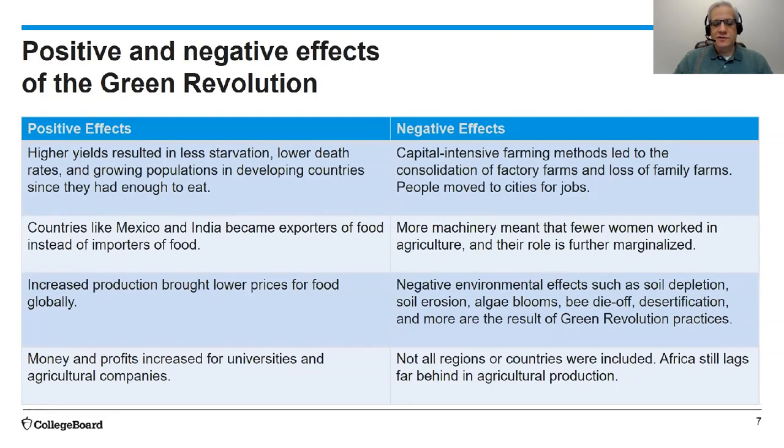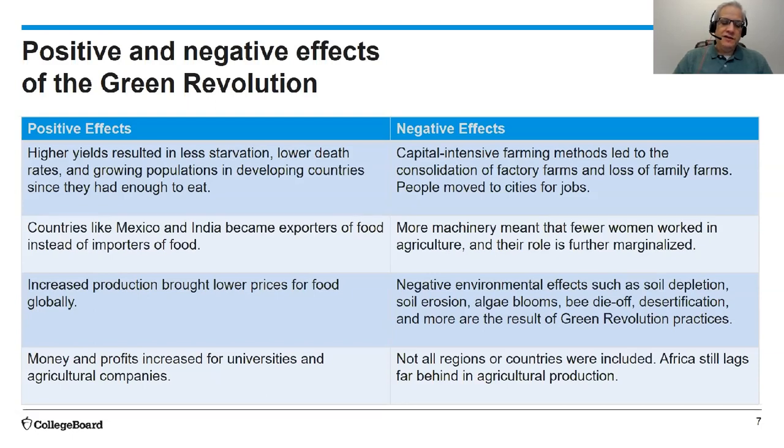The negative effects include things like capital-intensive farming methods, which led to the consolidation of factory farms and the loss of family farms. People working on family farms often had to move to cities for jobs. More machinery meant that fewer women worked in agriculture, and their role was further marginalized.